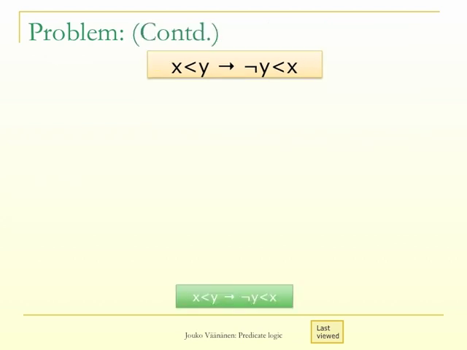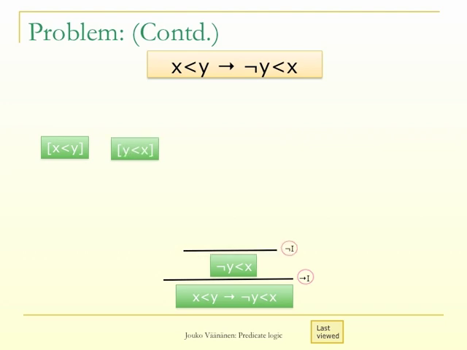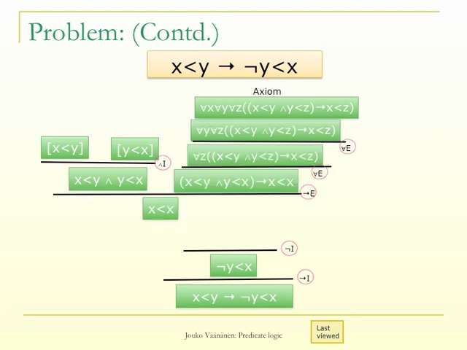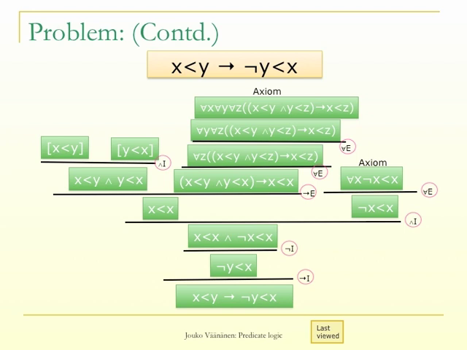Here is the derivation. We want to derive an implication. So we take the hypothesis as a temporary assumption and try to derive the conclusion. The conclusion is a negation, so we try to use the negation introduction rule, and therefore we make a temporary assumption and try to derive a contradiction. So now we have two temporary assumptions and they should lead to a contradiction. When we put them together by conjunction and then apply this to the transitivity axiom, we get x less than x. On the other hand, there is an axiom which says that for all x, not x less than x. So we have a contradiction and we are done.